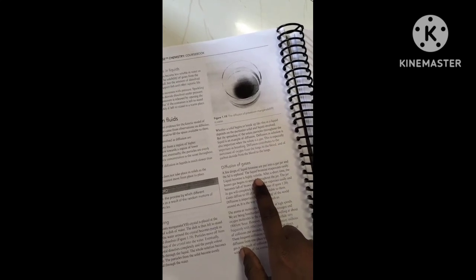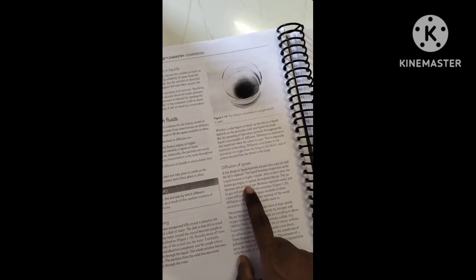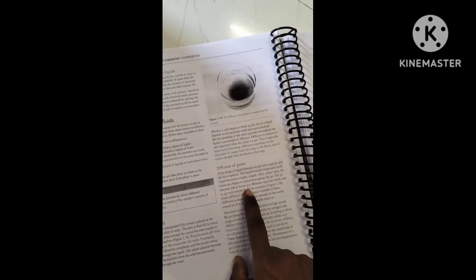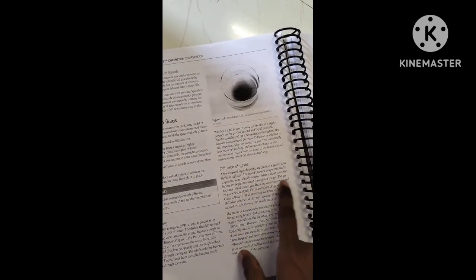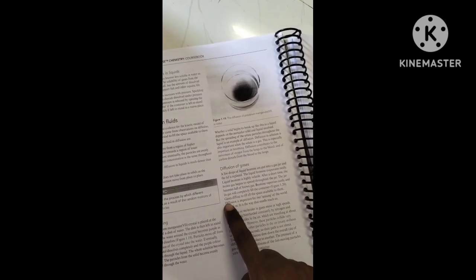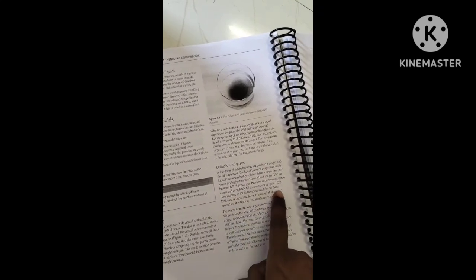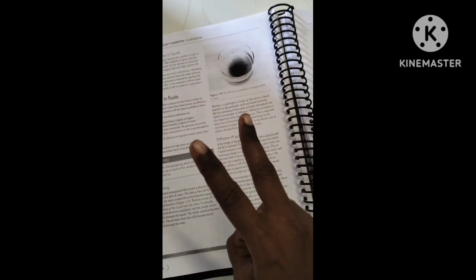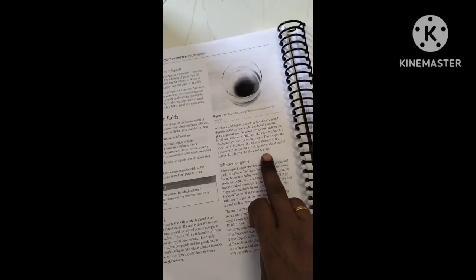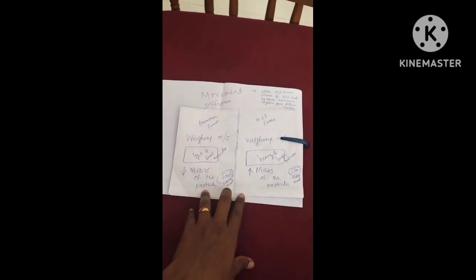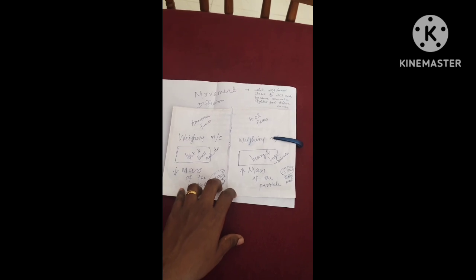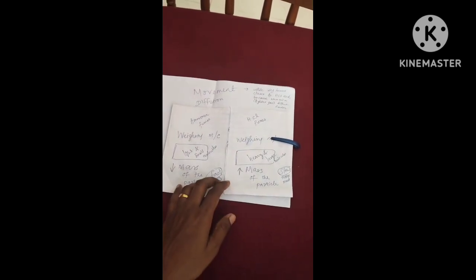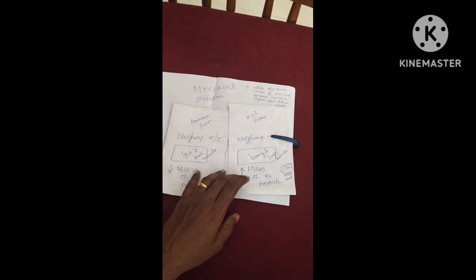So it easily evaporates. After a short time it spreads throughout the jar, so the gas jar is fully filled with brown gas. The bromide vaporizes easily and it fills the container. Gases diffuse to fill all the space inside. So this diffusion is important in two things: one is smelling and also breathing. Now we are going to compare two gases. Here is one, ammonia fumes, and HCl fumes. When you put them in the weighing machine, you will find the weight of that.